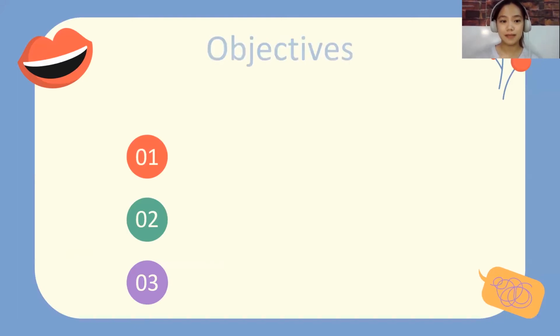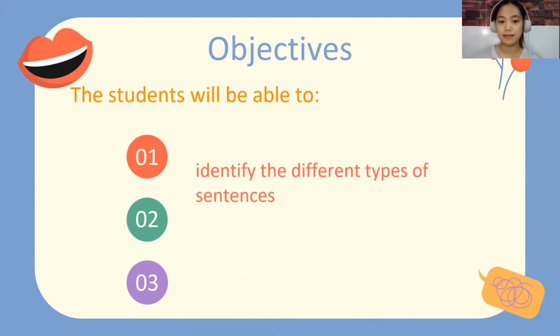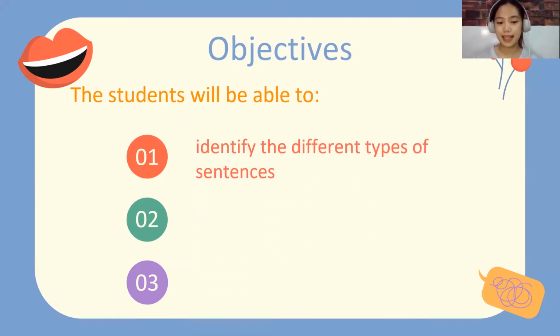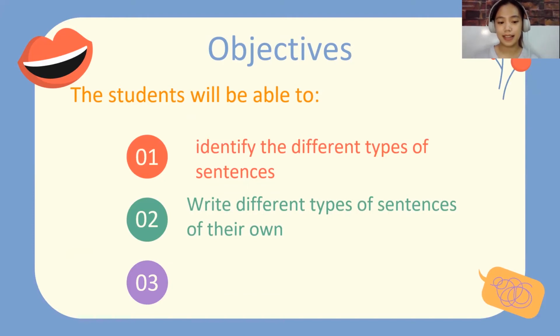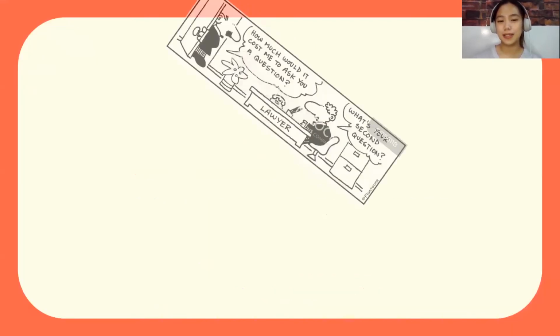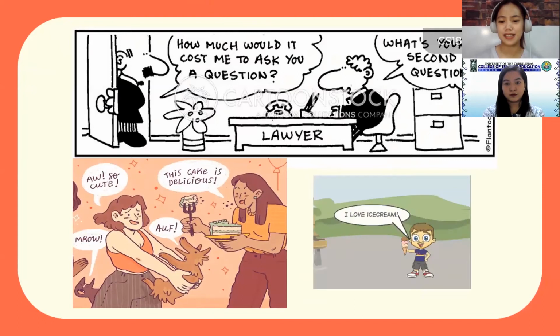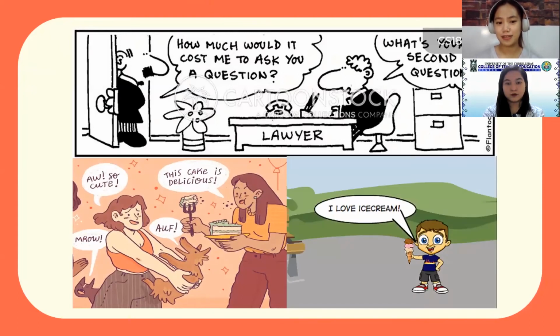Can everyone read? The students will be able to, number 1. Okay, next. And the last one. Okay, now I will show you some pictures. So, what do you notice in this first picture? Very good, they're asking each other questions. Now, what about these two pictures? What are they talking about?